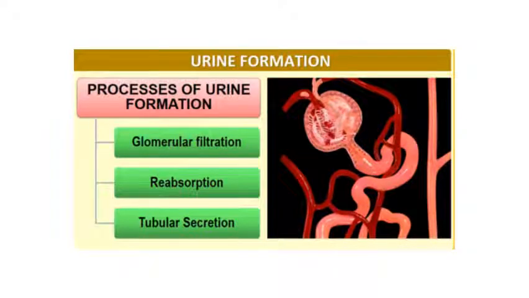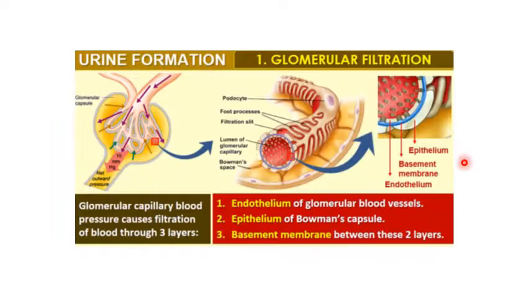Now let us understand what happens during urine formation. So urine formation consists of three main steps. They are glomerular filtration, reabsorption and tubular secretion. Let us try and understand what happens in each step. First, let us start with glomerular filtration. We studied about glomerulus earlier.